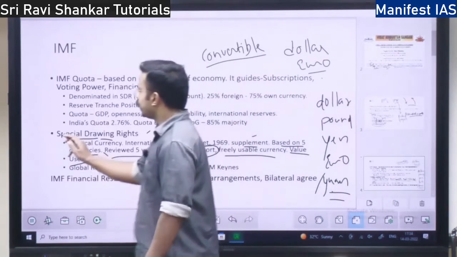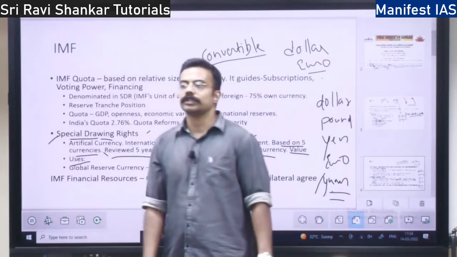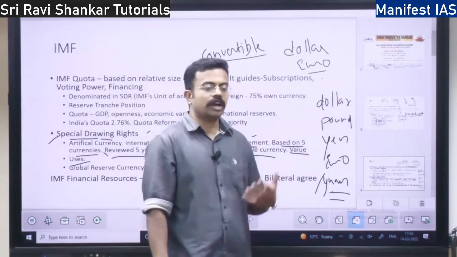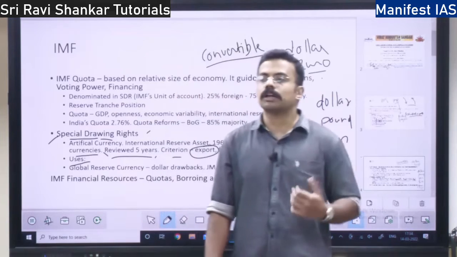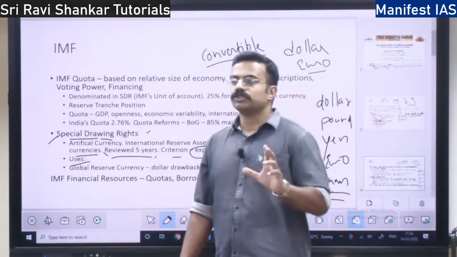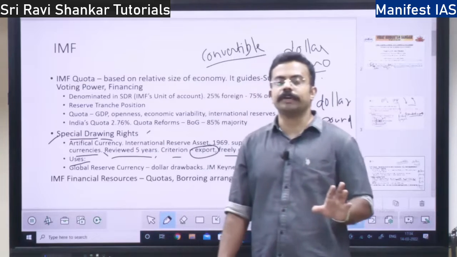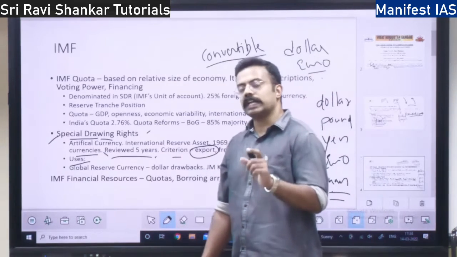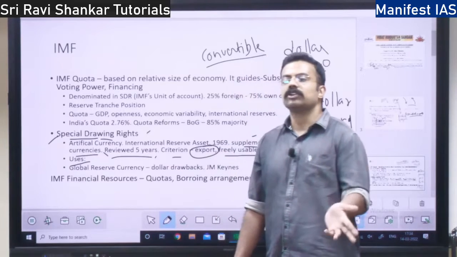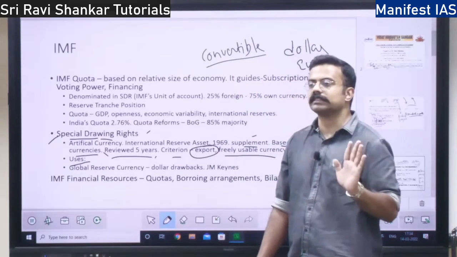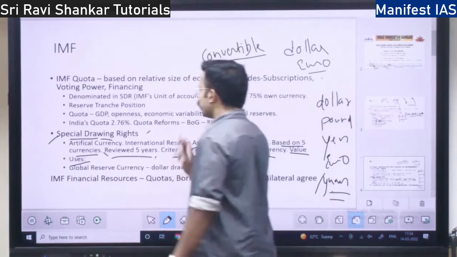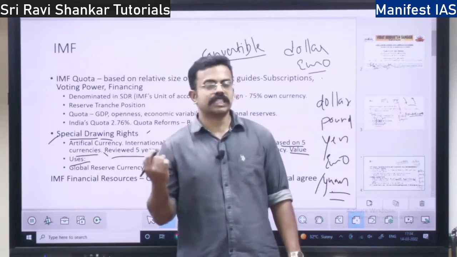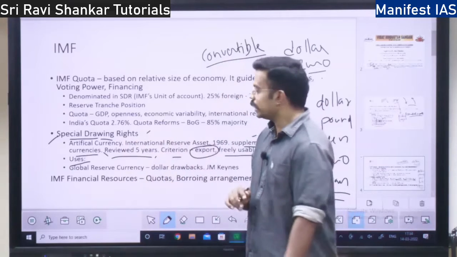But this is not a claim on the IMF. Just by holding SDR, you cannot claim that you are the owner of the IMF, right? It doesn't qualify as any claim on the IMF, but it can be used to be converted into any foreign currency. Its value is stable. All these are the uses of SDR.